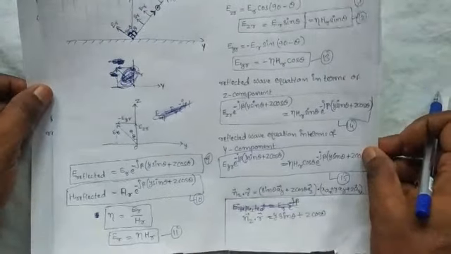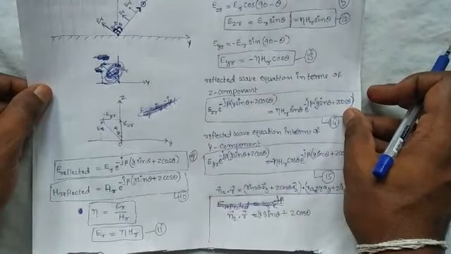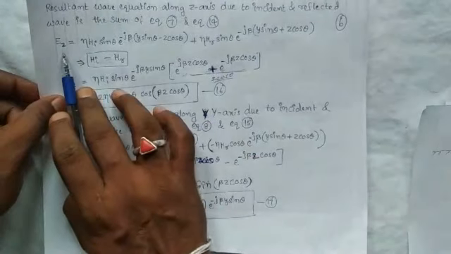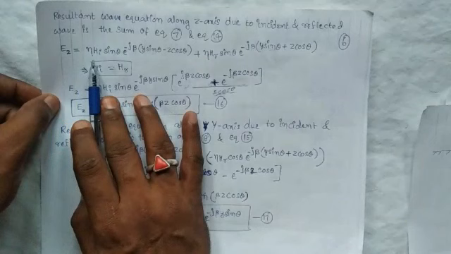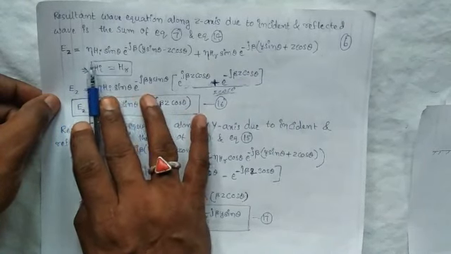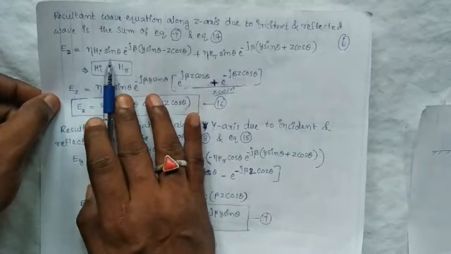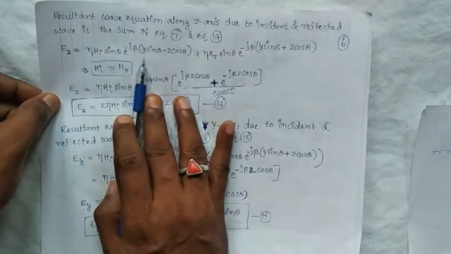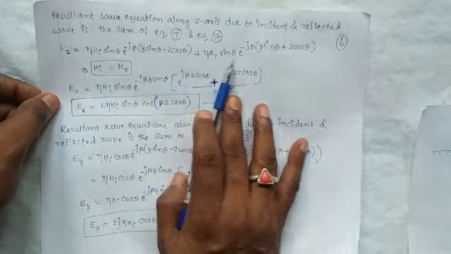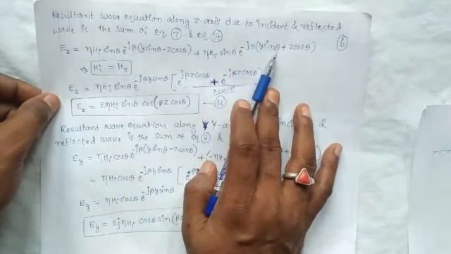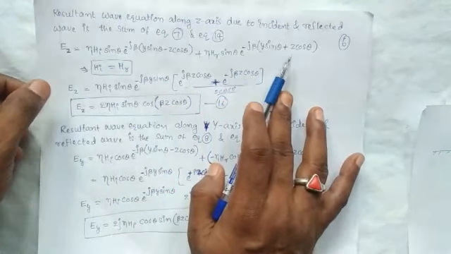That is E_z. E_z is the resultant wave equation along the z axis. E_z is equal to η H_i sinθ e^(jβ(y sinθ - z cosθ)) plus η H_r sinθ e^(-jβ(y sinθ + z cosθ)).